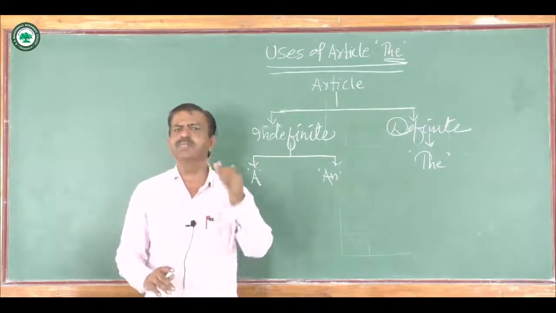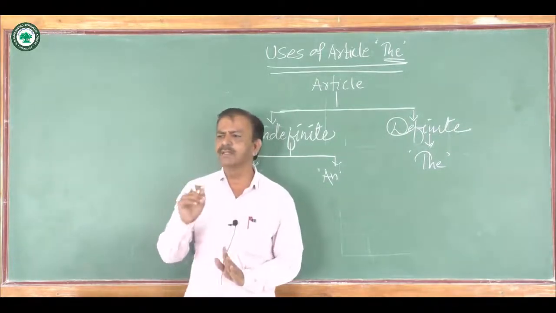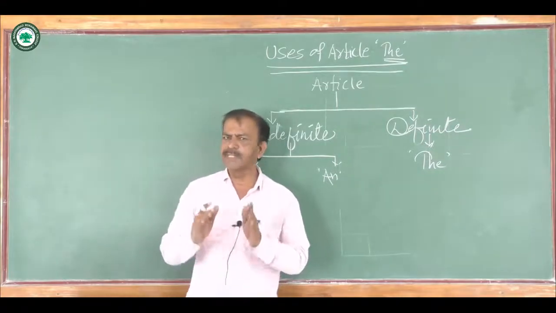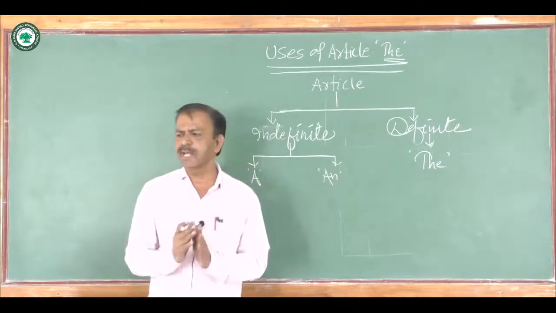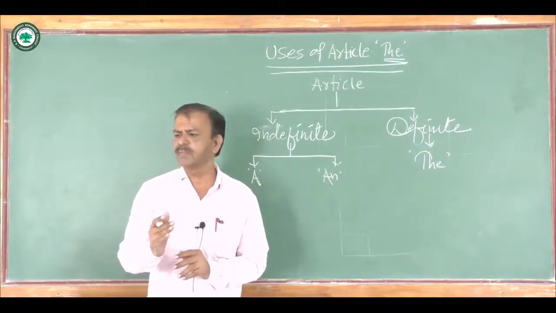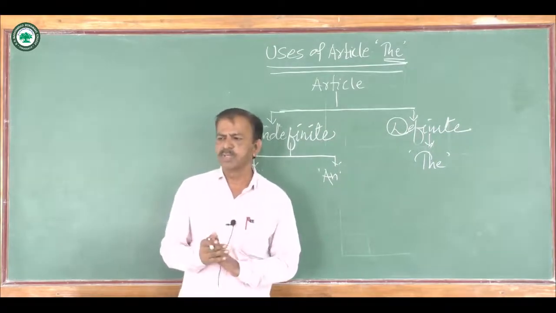Article the is used before the ordinals plus noun construction. For example, he is the first man to stand up. Or we can say the 6th chapter of the book is very interesting.